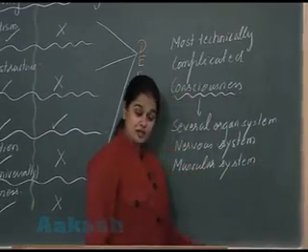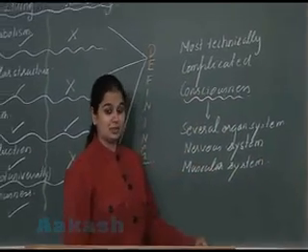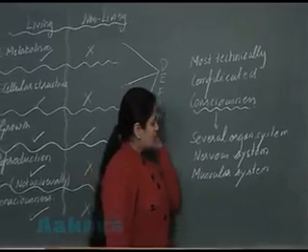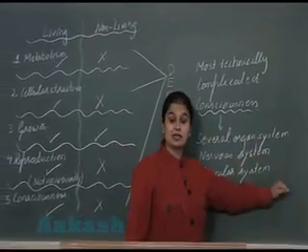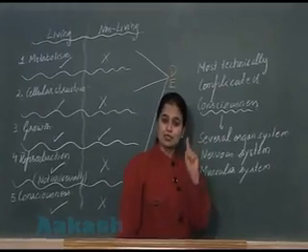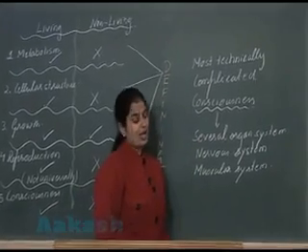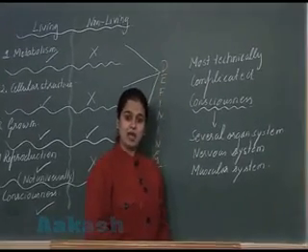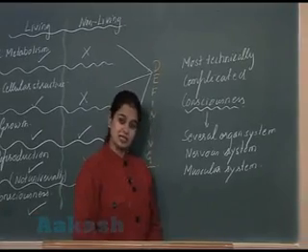So for consciousness, for the ability to sense and respond, several organ systems are required. That's why it is known as the most complicated feature associated with the living organisms. So this is clear to all of you?